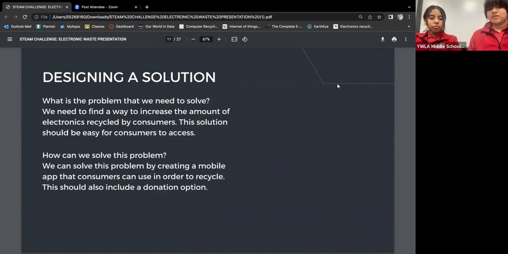Designing a solution. When designing a solution, we asked ourselves, what is the problem that we need to solve? Well, we needed to find a way to increase the amount of electronics recycled by consumers. This solution should be easy for consumers to access. We also asked ourselves, how can we solve this problem? We can solve this problem by creating a mobile app that consumers can use in order to recycle. This should also include a donation option.